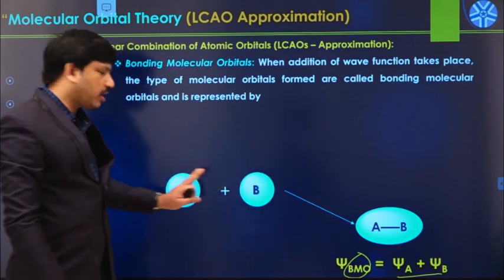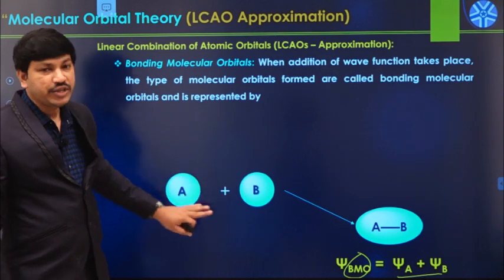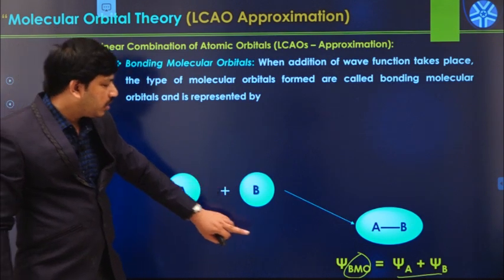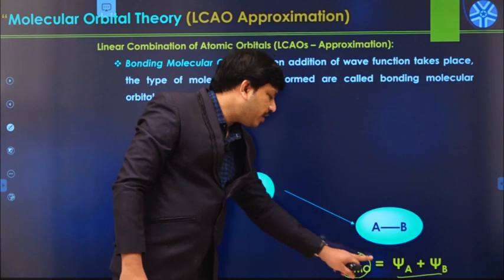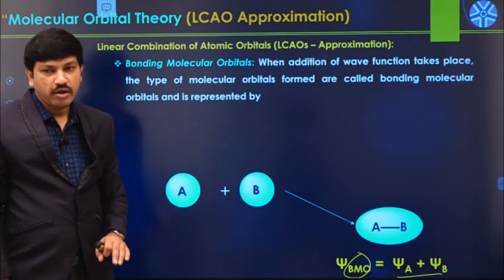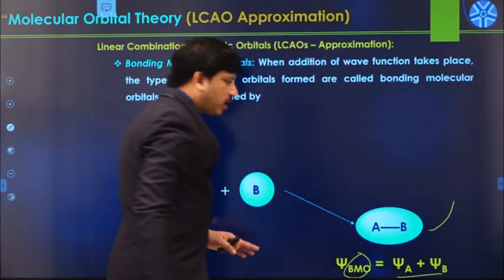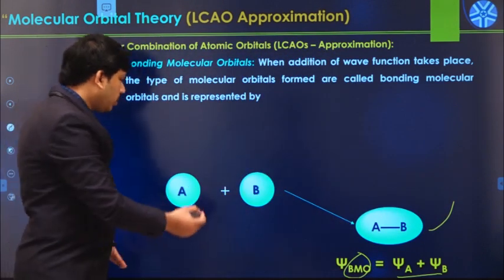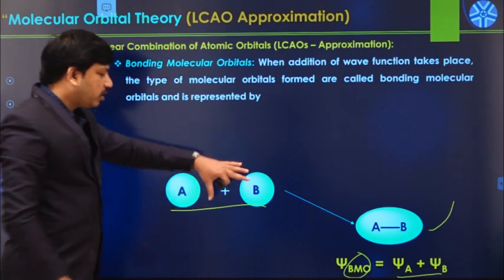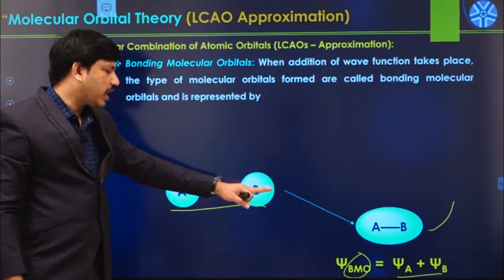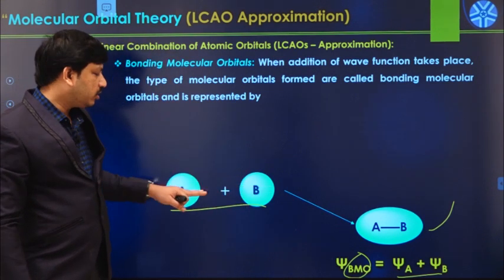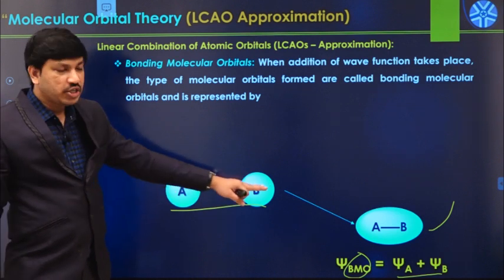This addition linear combination always produces a bonding molecular orbital. These molecular orbitals always have lower energy compared to the energy of the corresponding atomic orbitals. For example, this is the energy level of each atomic orbital.